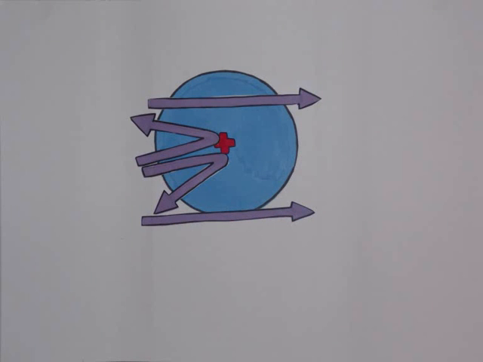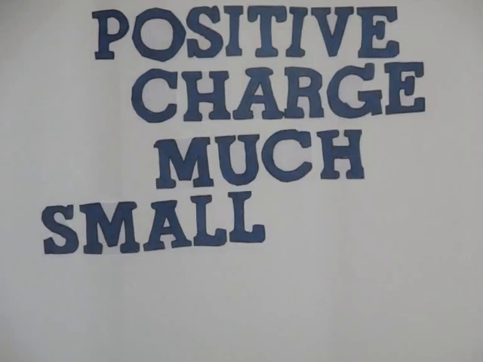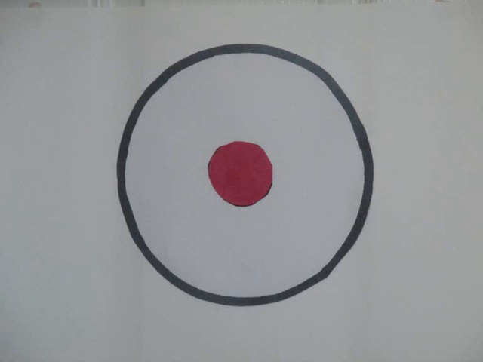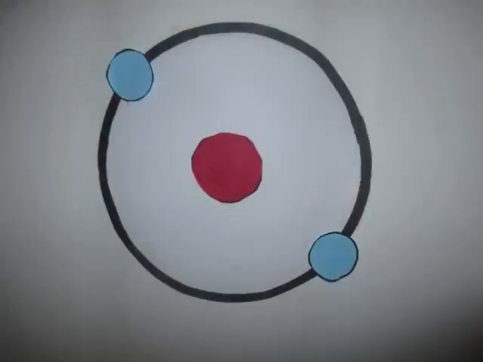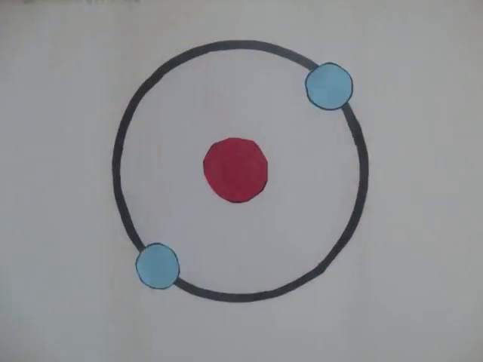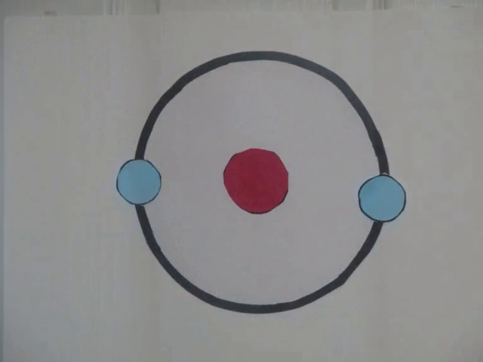From these results, Rutherford suggested that an atom's positive charge must be concentrated into a volume much smaller than the actual atom itself. In 1911, he proposed the nuclear atom as we know it today. The positive charge of an atom and most of its mass are concentrated in a nucleus at the centre of the atom. Negative electrons orbit this nucleus. Most of an atom's volume would be in the space between the nucleus and the electrons. The overall positive and negative charges must balance.